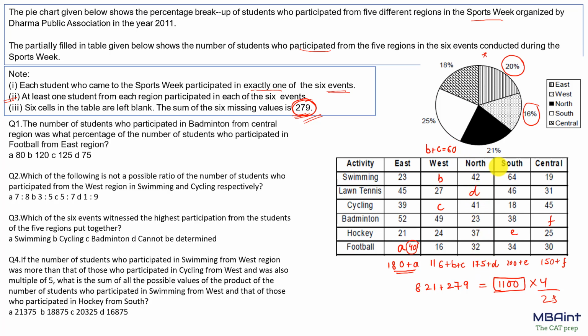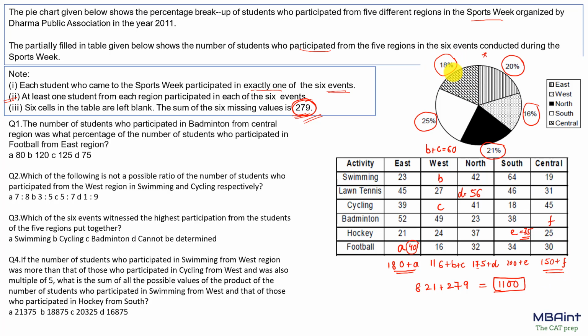Similarly, the value of D, can we find the exact value of D? Yes, the North region makes it 21%. So 21% would be how much? We have seen that 20% was 220, 1% would be 11, that is 231. So 175 plus D is nothing but 231. So the value of D we get as 25 plus 31, that is nothing but 56. Similarly, I can find the value for the South region, that is 1/4 of this. So 1/4 of this would be 11 into 25, that makes it 275. The value of E would be 75. Similarly, 150 plus F, that is nothing but 18%.